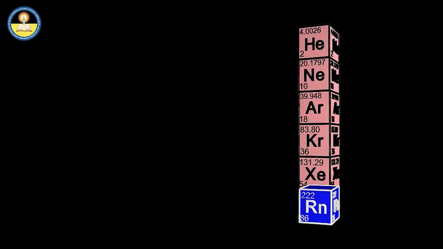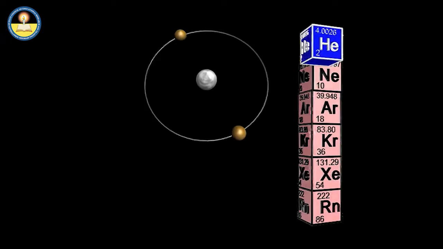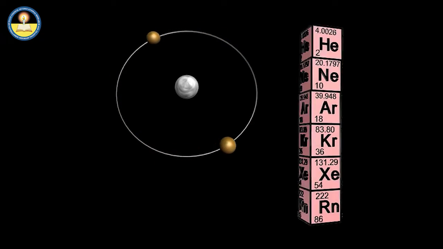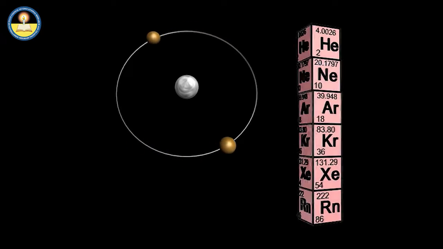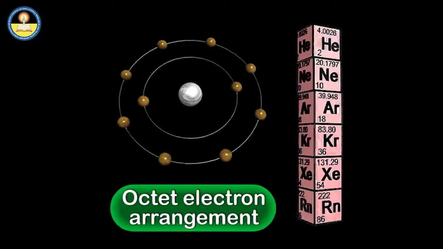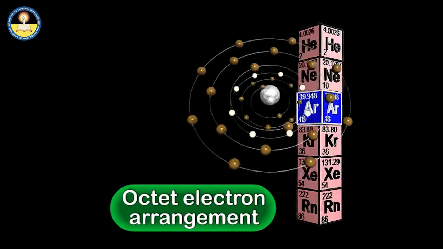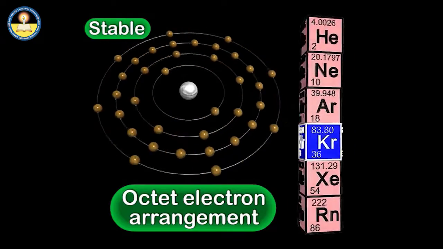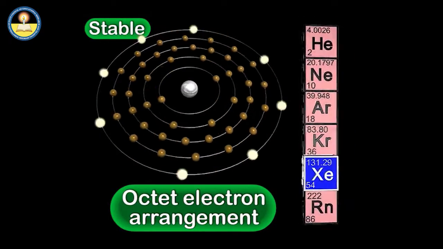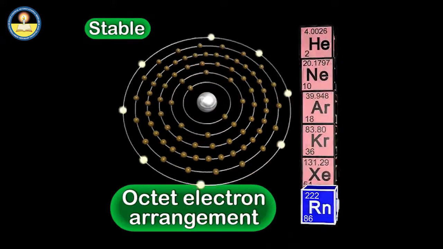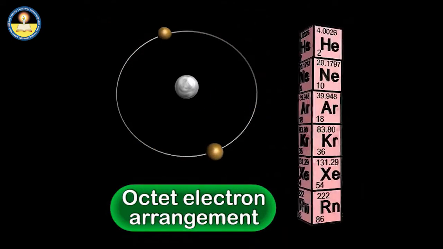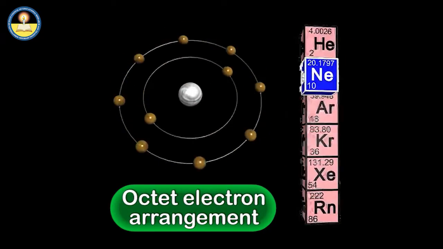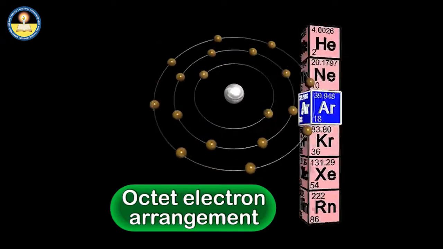If we look at the electronic distribution of elements, we find that the first element, that is helium, has 2 electrons in its only shell, while all others have 8 electrons in their outermost shell, also called valence shell. This means that helium has a complete duplet while the others have a complete octet.